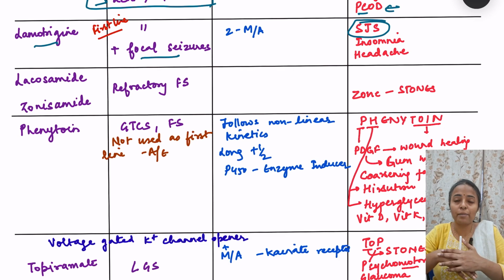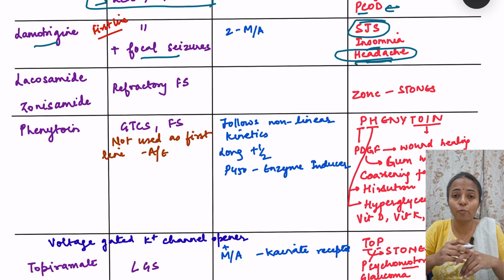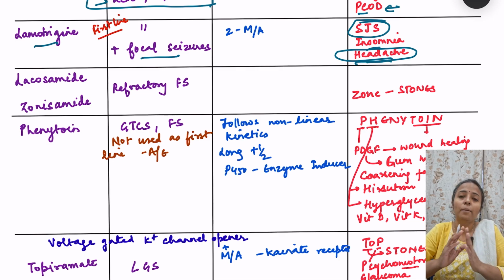Valproic acid is an enzyme inhibitor. In that case, the levels of lamotrigine are going to rise. So there are high chances of Stevens-Johnson syndrome. Okay. Then it also causes insomnia, headache. Now this is in contrast to valproic acid, because valproic acid is a drug which is also used for migraine prevention. Okay, so that is just one more piece of information about valproic acid.